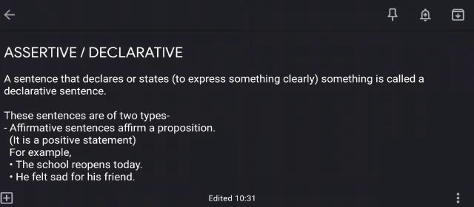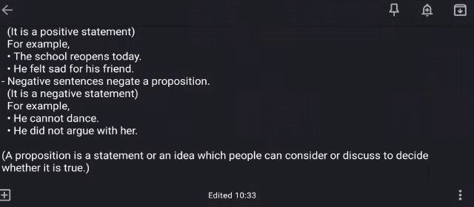For example, the school reopens today. He felt sad for his friend. So, these statements are clearly expressed and they are positive sentences. And on the other hand, the second type is negative sentences. What are negative sentences? Negative sentences negate a proposition. It means these sentences are negative. For example, he cannot dance, he did not argue with her.